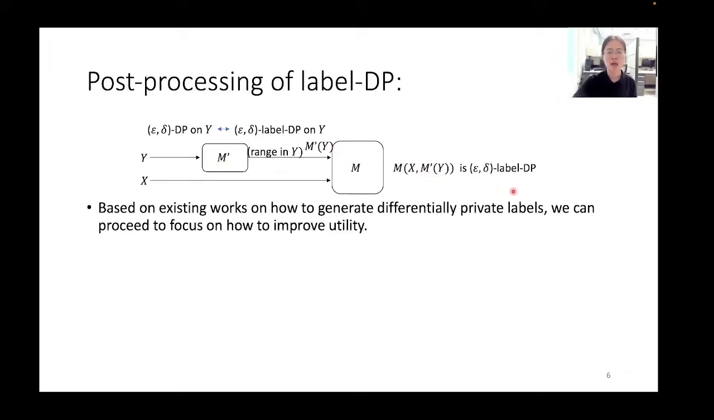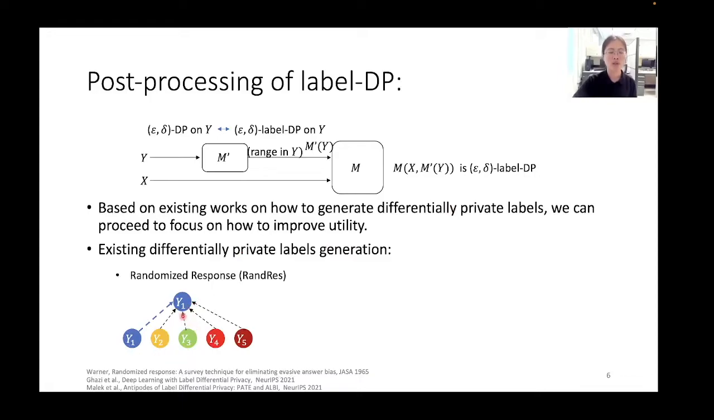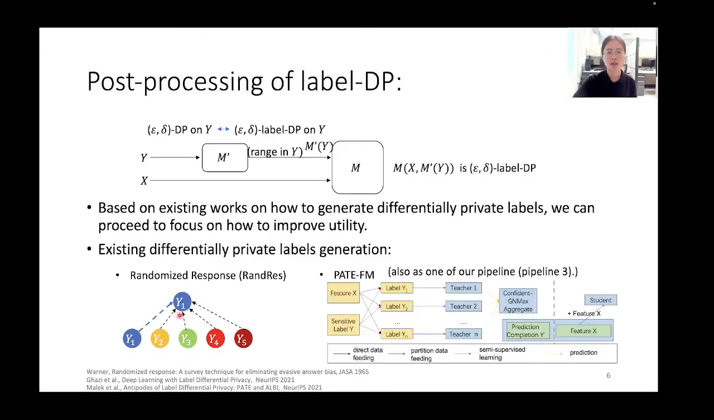Based on existing works on how to generate differentially private labels, we can proceed to focus on how to improve utility. We use two existing differentially private label generation methods. One is randomized response, which probabilistically replaces a true label with a random label. The second one is PATE-FM match, which is a variation of the PATE framework. As label DP allows the feature to be public, PATE-FM match uses the same public feature to query the teacher model and train the student model. Same as PATE, FM match also benefits from the flexible number of queries for the privacy utility trade-off. That is, the fewer queries, the lower epsilon.